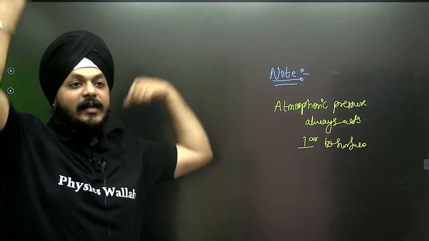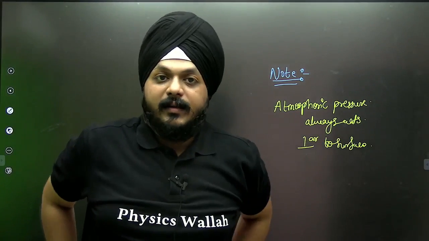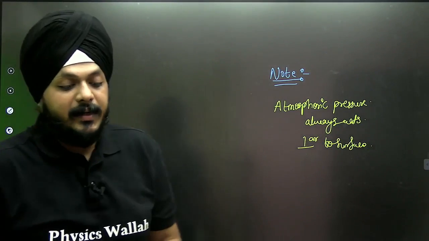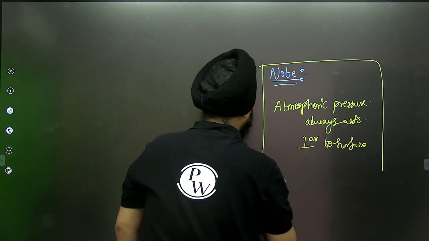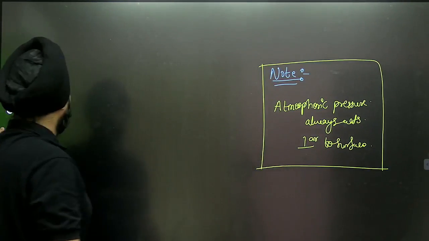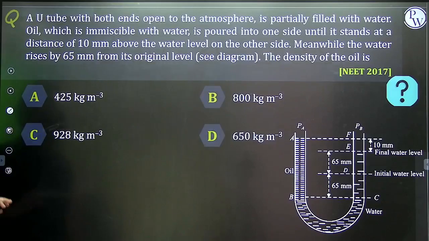If the surface is tilted at theta, the atmospheric pressure will be tilted at theta. It's not a big deal, but it always acts perpendicular to the surface. So this is all about Pascal's law.